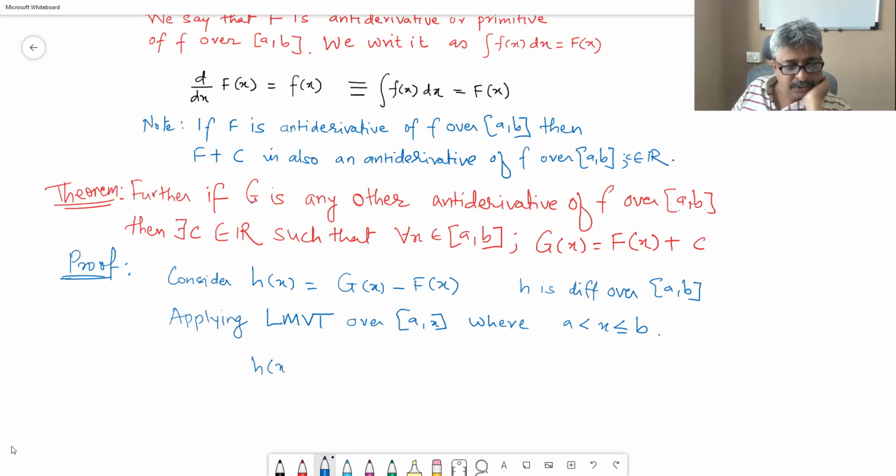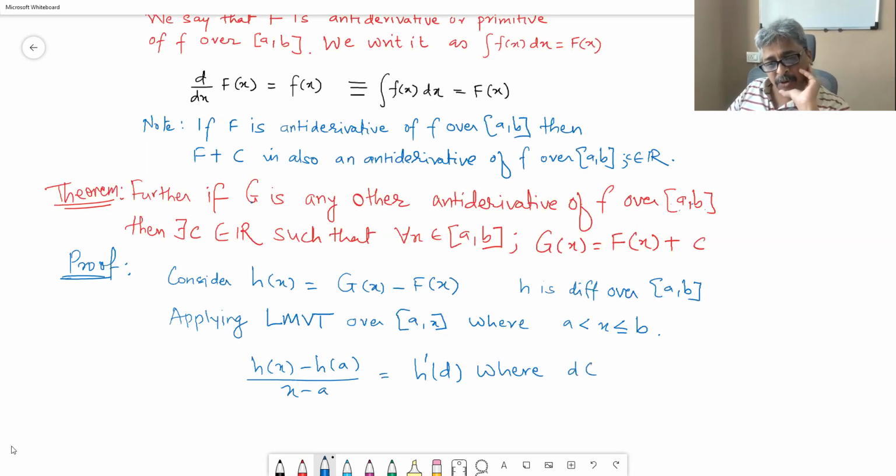H of x minus h of a upon x minus a is equal to h dash of d, where d belongs to a comma x. The slope of the tangent will be equal to the slope of the chord between a and x if it is a differentiable function.